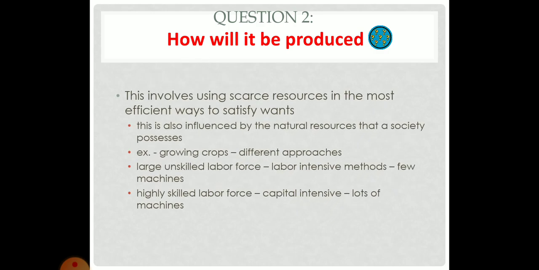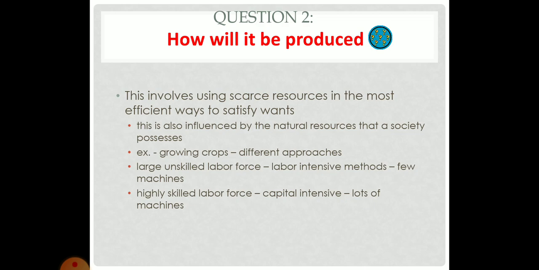Okay, how will it be produced? So the second question we've got: how will it be produced? This involves using scarce resources in the most efficient ways to satisfy wants. So we're going to use the scarce, or limited, resources in the most efficient way to satisfy our wants. This is also influenced or affected by the natural resources that the society possesses.